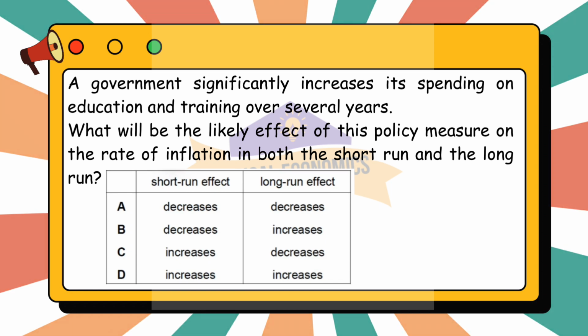This can help to reduce inflationary pressures over time, as higher productivity can lead to lower costs and potentially lower prices. So, we can say that the likely effects are that short-run effect increases due to demand pull inflation from higher government spending, and long-run effect decreases as productivity improves and reduces inflationary pressures. So, the correct answer for this question is option C, increases, decreases.